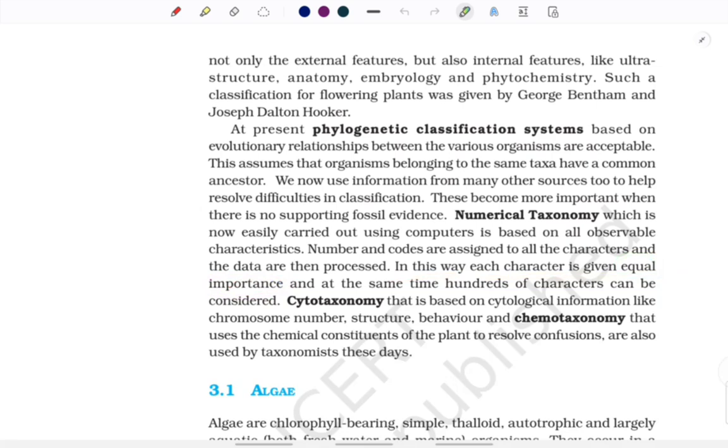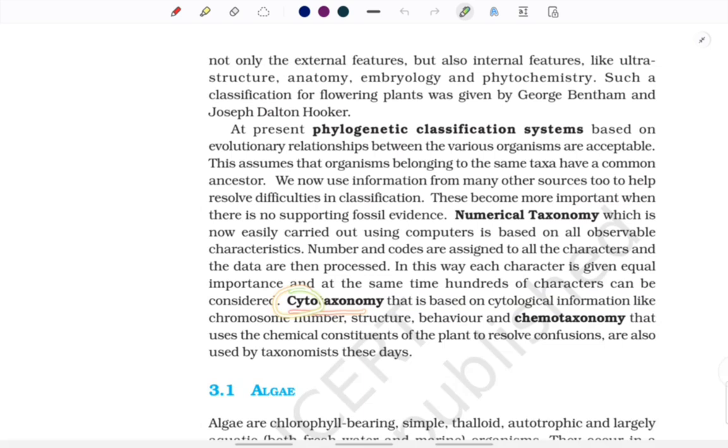And at the same time, hundreds of characters are considered. So each and every character is given equal importance, and not only that, by doing so, at the same time hundreds and hundreds of characters are considered. So that is what numerical taxonomy is. Alright, the next one is, if fossil evidence is not there, the next thing that we can do is cytotaxonomy.